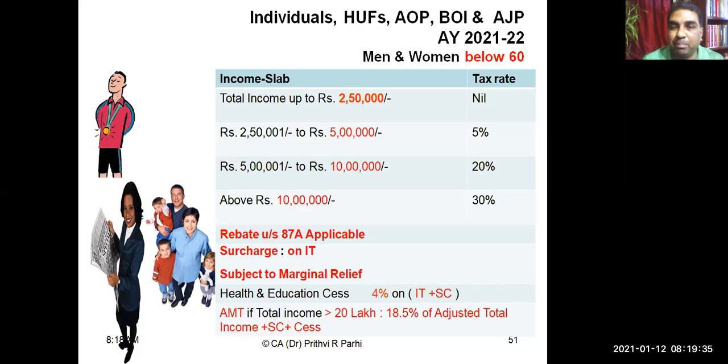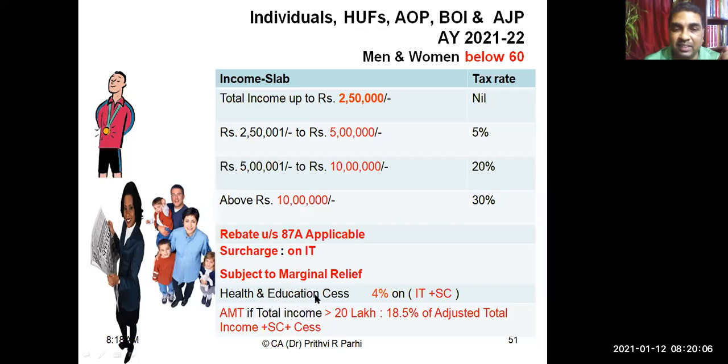I had already explained what the rebate under section 87A is. Because of this rebate, relief will be given for tax amounting up to 12,500 rupees. Because of this, if the income is up to 5 lakh rupees, tax becomes nil, is it not?